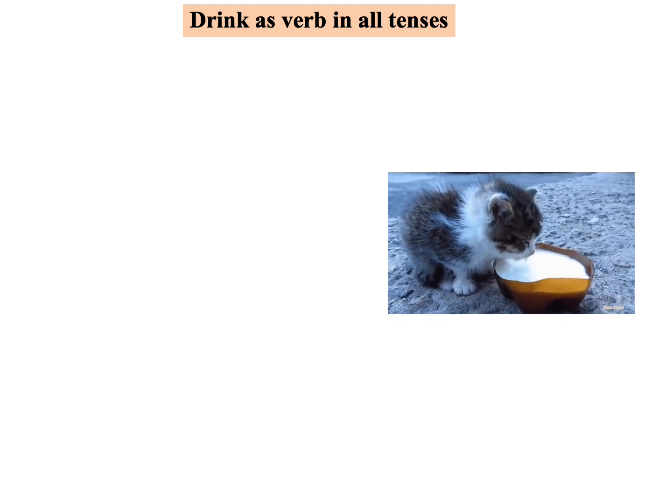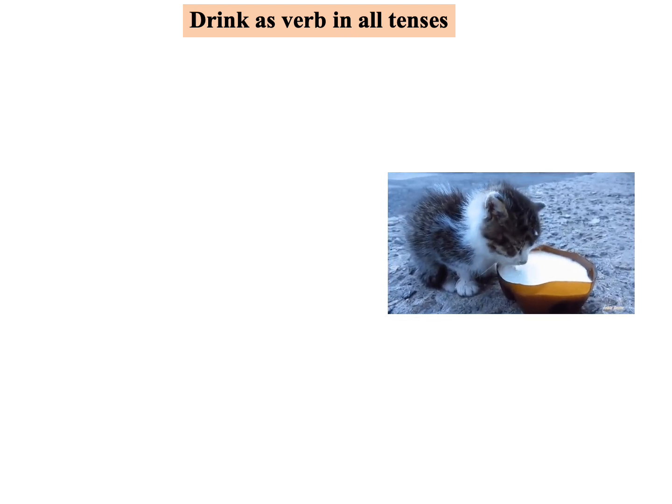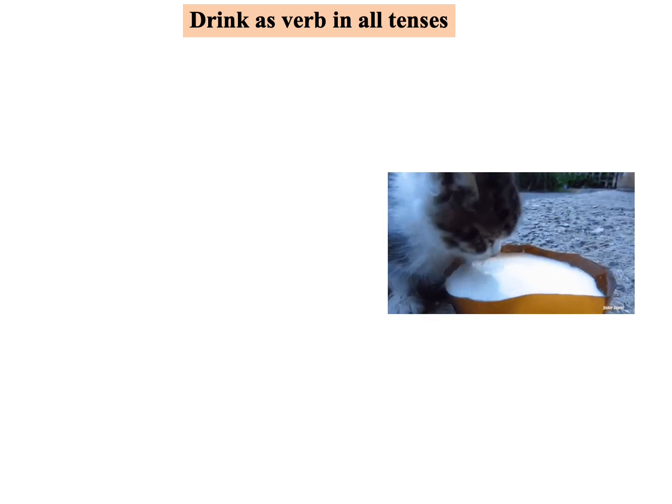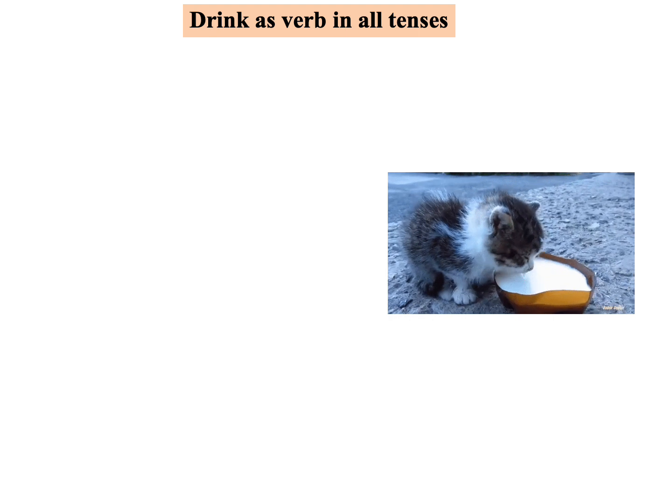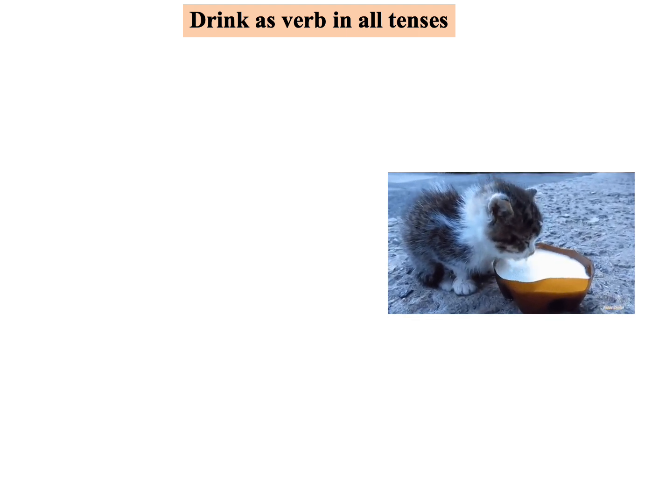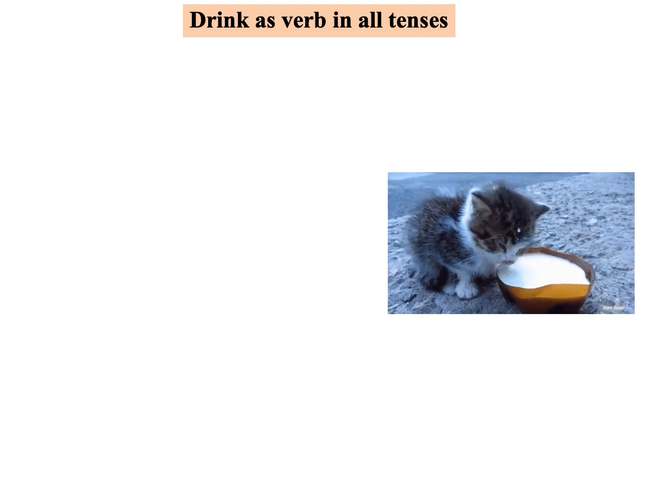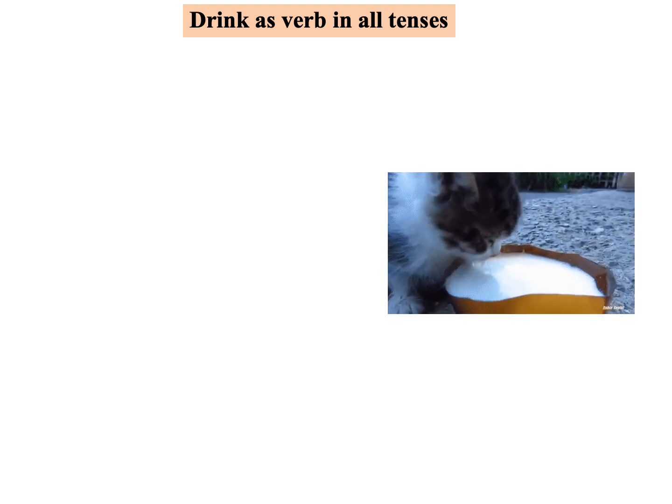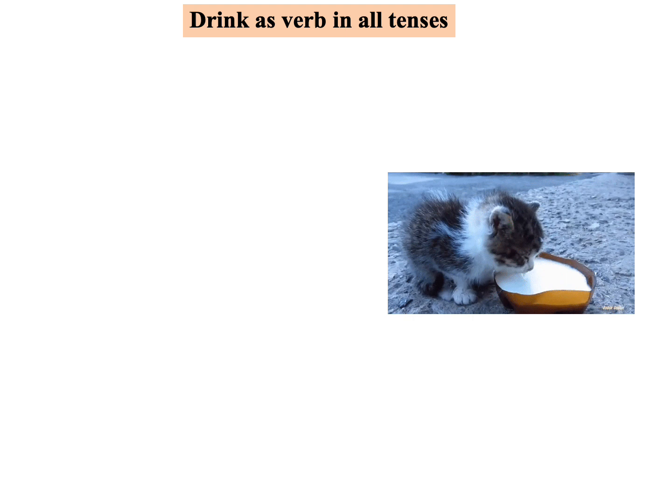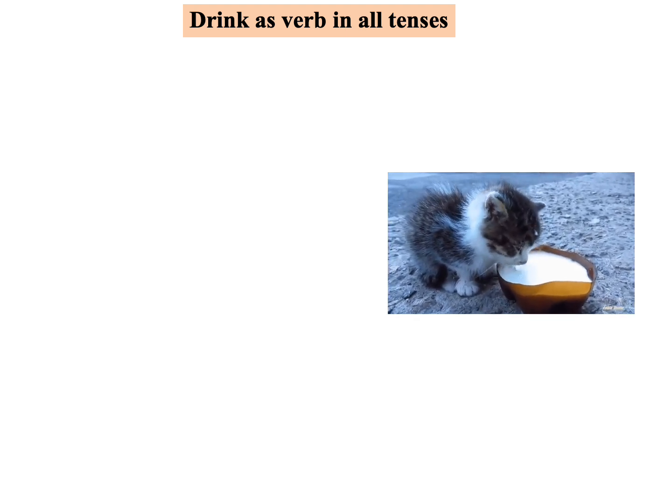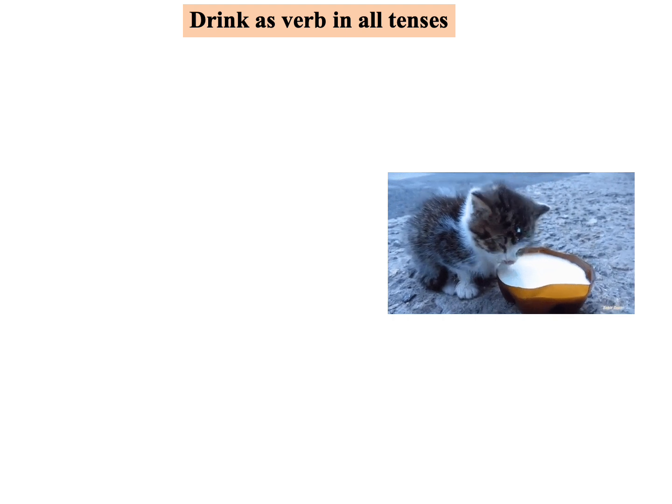Students, I think now you have some idea about tenses. To be clear in all tenses, you have to try one verb in all tenses. Now we shall try drink as a verb in all tenses. That is, first you have to keep in mind the general form and apply that in the sentence.